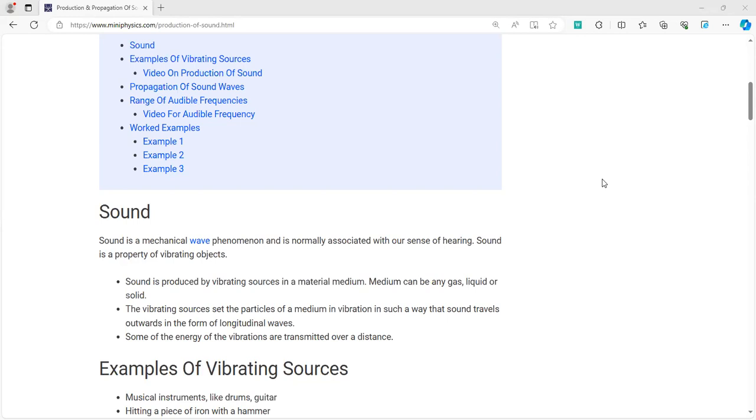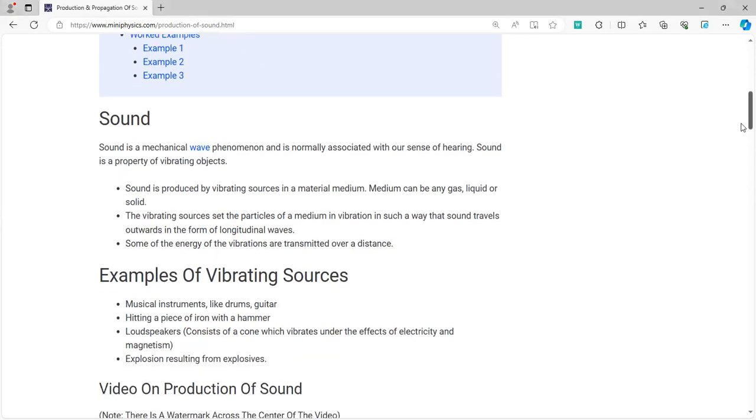Now we need to understand that firstly, sound is a mechanical wave, unlike light, which is an electromagnetic wave. So its main principal property is that sound can only travel in the presence of a medium. It cannot travel in a vacuum or in space. So it always needs a medium to travel, and further, the speed of sound is greater in certain mediums. The speed of sound in solids is greater than the speed of sound in liquids, than the speed of sound in gases.